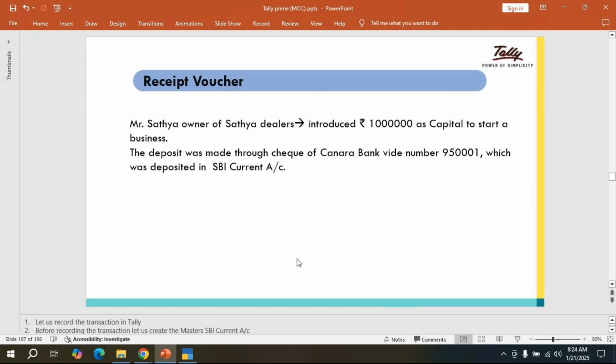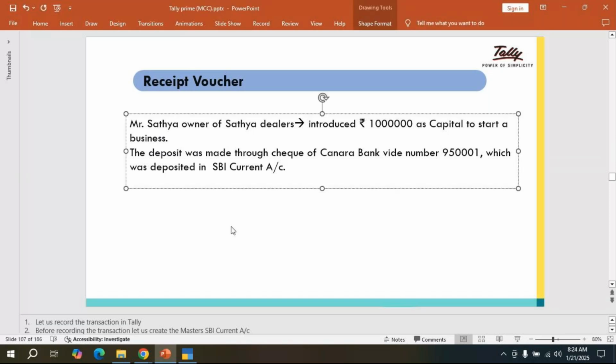See, this is my question. Example: now Mr. Satya, owner of Satya Dealers, introduced rupees 10 lakh as capital account to start a business. Okay, the deposit was made through a cheque of Canara Bank. So the cheque number, all these things, which was deposited to SBI. So here SBI Bank is receiving the amount.